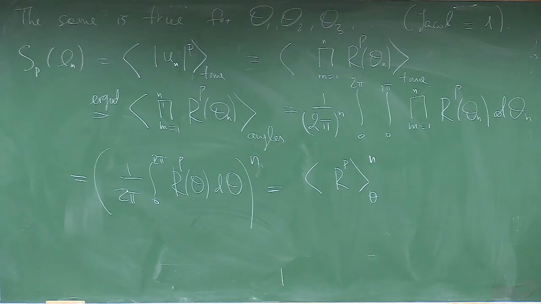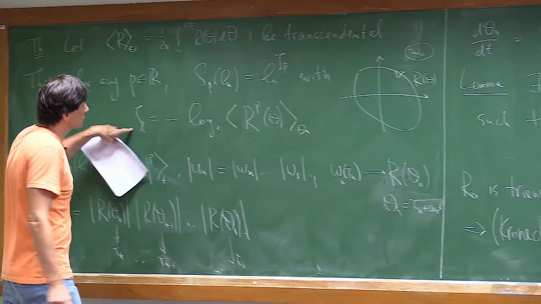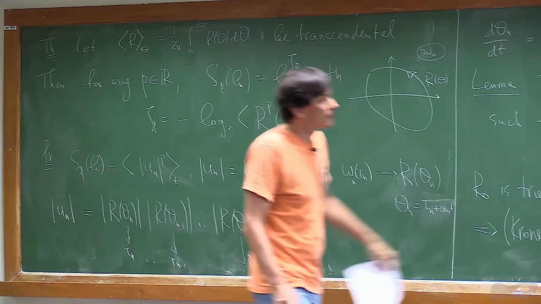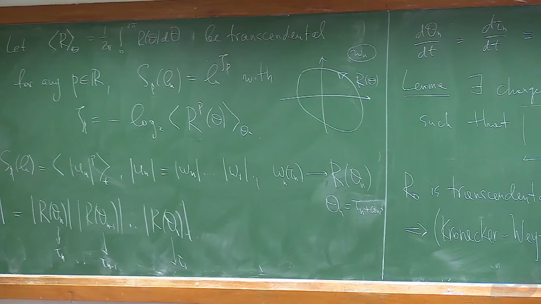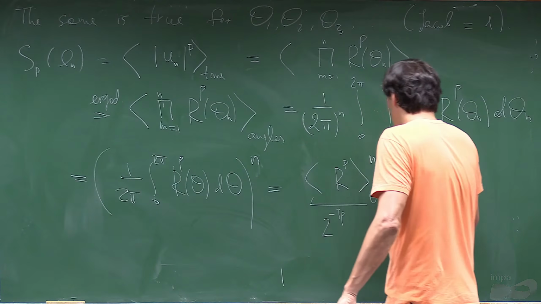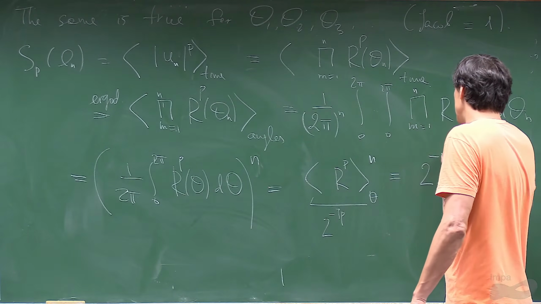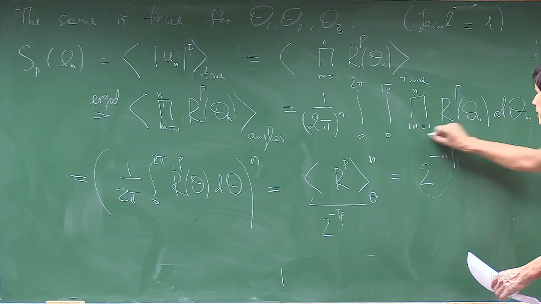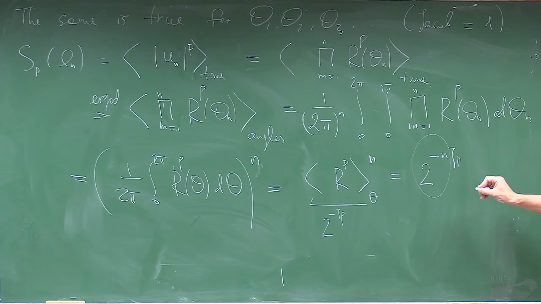Now this average we can express from this zeta p, so it's 2 to the power minus zeta p. So this is 2 to the power minus n zeta p. That's it.